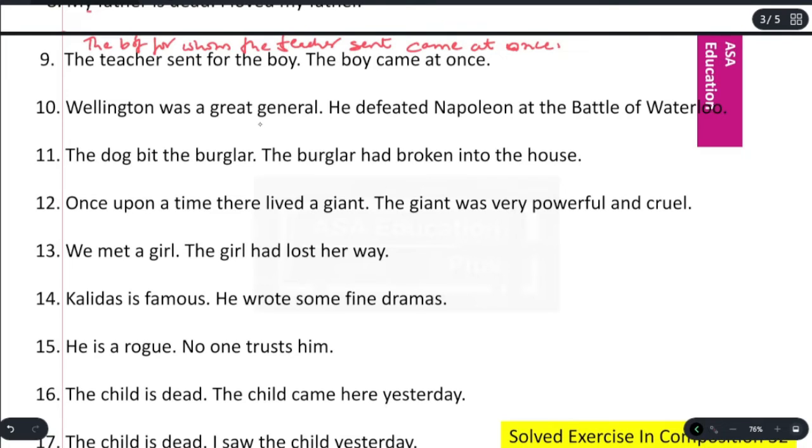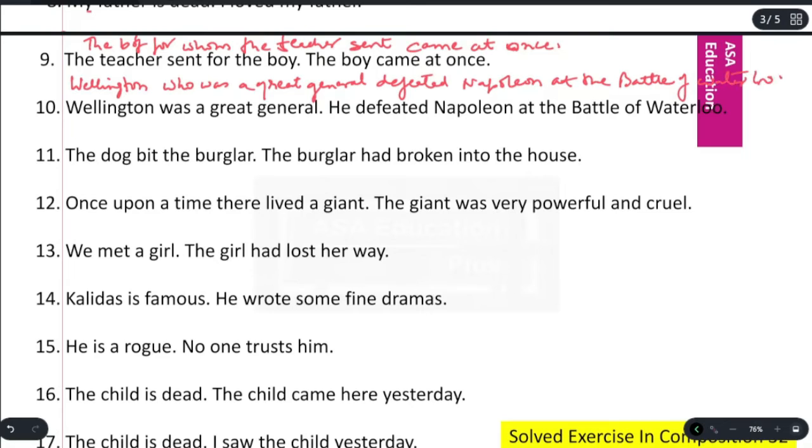Wellington was a great general. He defeated Napoleon at the Battle of Waterloo. Wellington, who was a great general, defeated Napoleon at the Battle of Waterloo. Or, in other words, you can write Wellington, who defeated Napoleon at the Battle of Waterloo, was a great general.